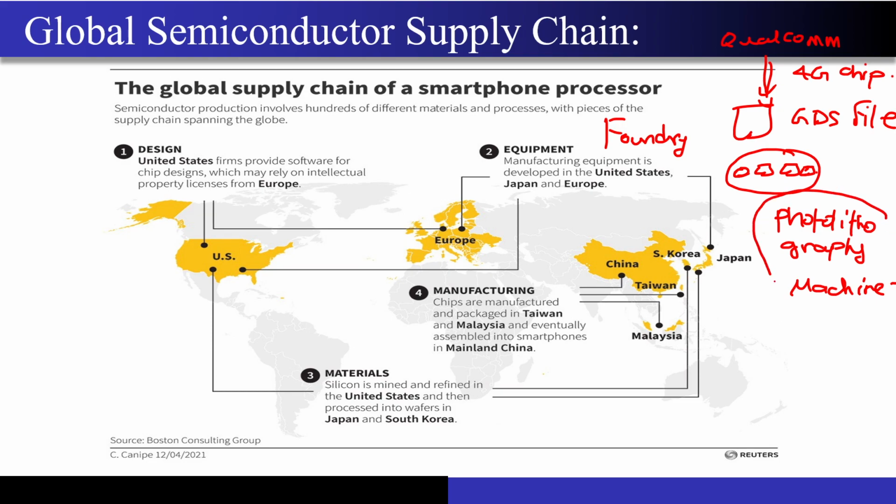So there exist photolithography machines, and what is the job of these machines? They help you print the pattern on the silicon wafer according to the design that has been given by the customer, right? There is not one single customer. The foundry may receive different orders from Qualcomm, from Apple, from companies like Intel, or some different company, right? So they should have the flexibility that whatever pattern they want to print, they should be able to print on the silicon wafer, and for that they need a photolithography machine. And who will provide this photolithography machine? Most of the companies from Europe have the capability.